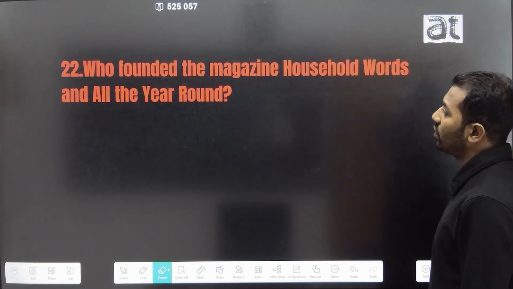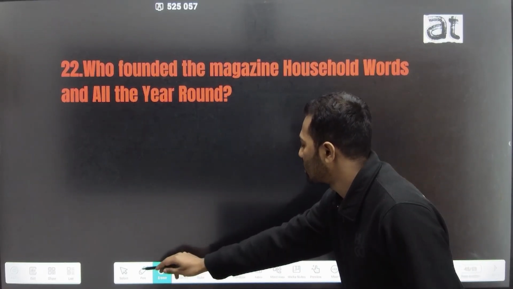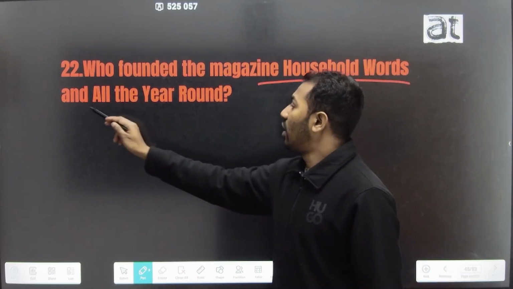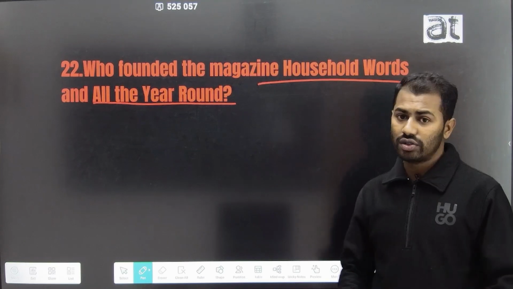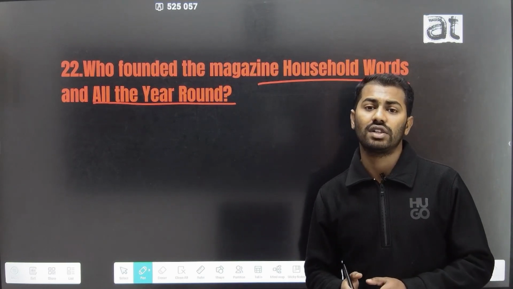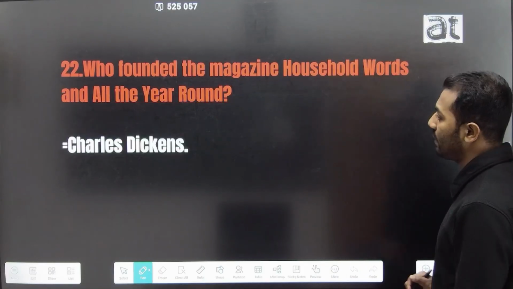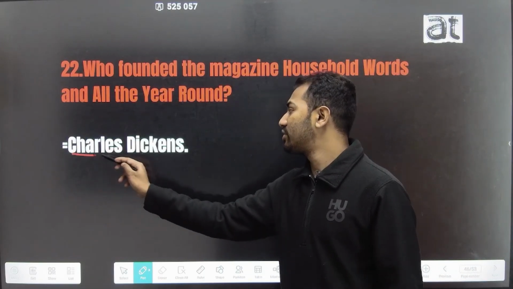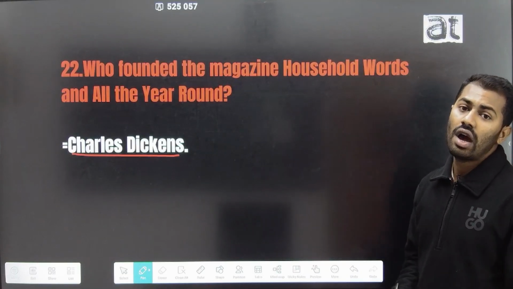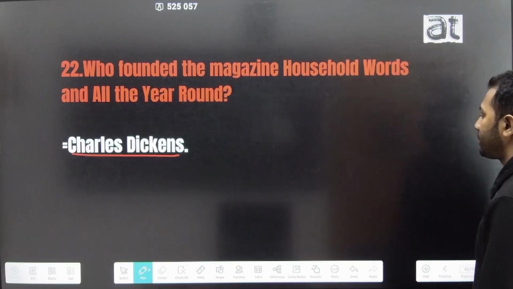The 22nd question is, who founded the magazines Household Words and All the Year Round? Household Words and All the Year Round are two important magazines of the 19th century, and these magazines were founded by Charles Dickens. Charles Dickens founded the magazines Household Words and All the Year Round.